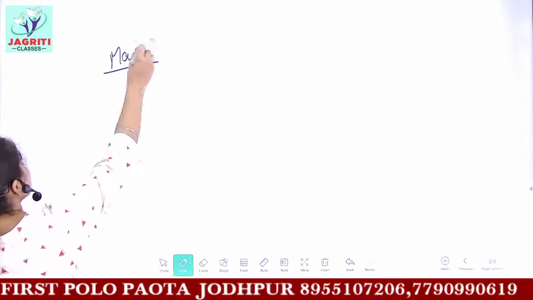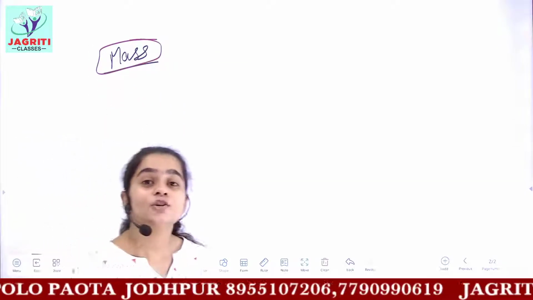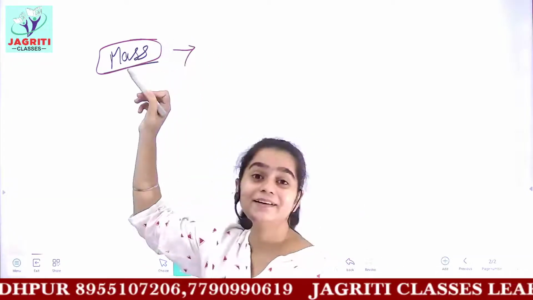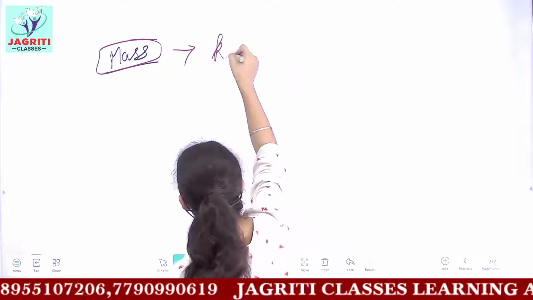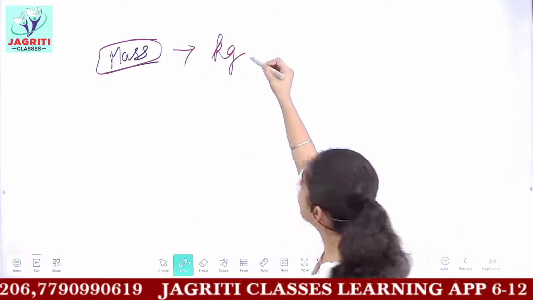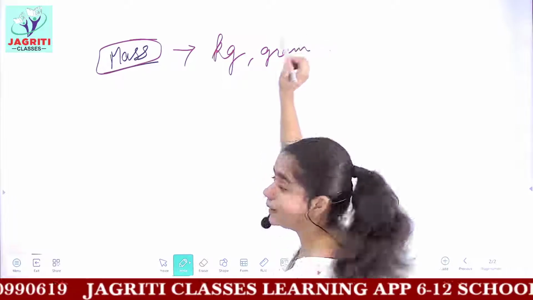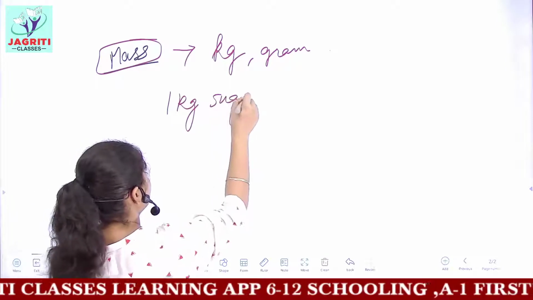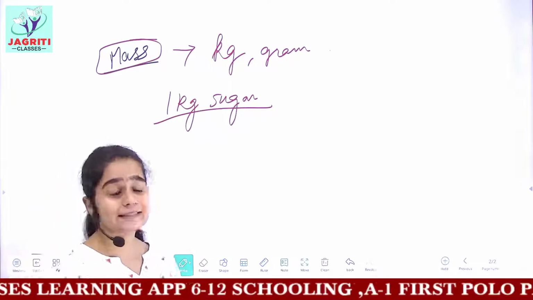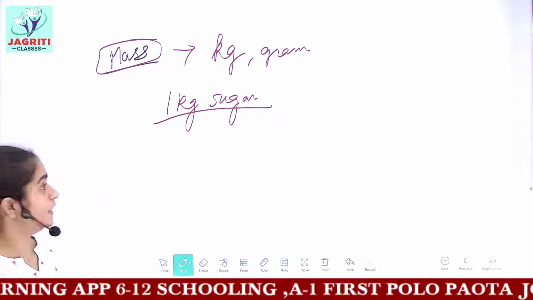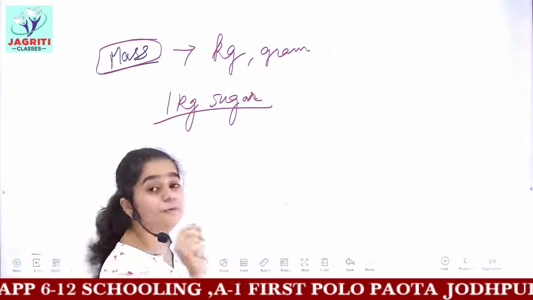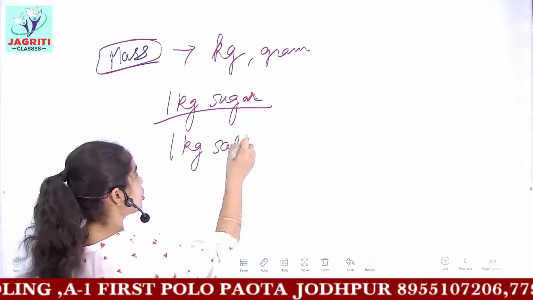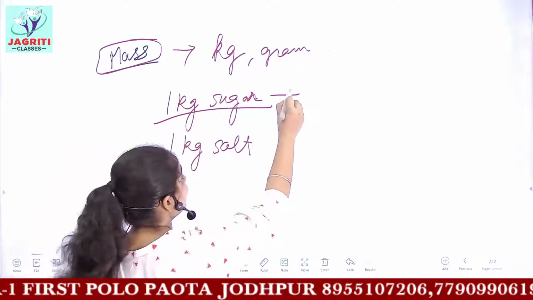Now we are doing our second category, that is about mass. So how can you write mass? It's quite simple. You have already done this in your junior classes. You write various units like kg or grams. So if I say I have 1 kg of sugar, then you will quite easily understand what I mean by this 1 kg sugar. It's quite simple. But there is no fixed number of particles. That is, if I have 1 kg sugar and I have 1 kg of salt, the number of particles in 1 kg is not fixed.